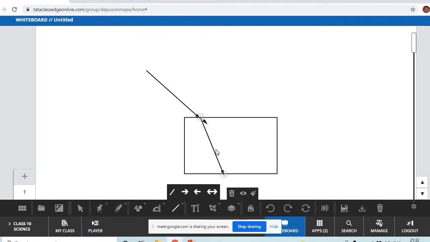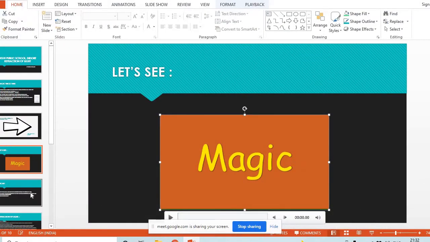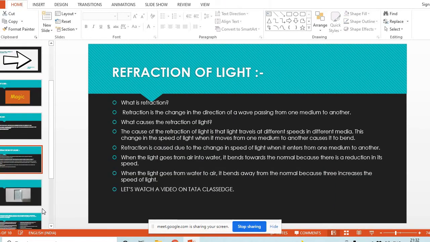So this bending of light, this change in direction of light when it enters any other medium, when it changes the medium of its transmission, this phenomenon is called refraction of light. Is that clear, children? Yes, ma'am. Okay. So now what is called refraction of light? Refraction is the change in the direction of a wave or a ray of light which is passing from one medium to another, or which is traveling in one medium and enters any other medium.